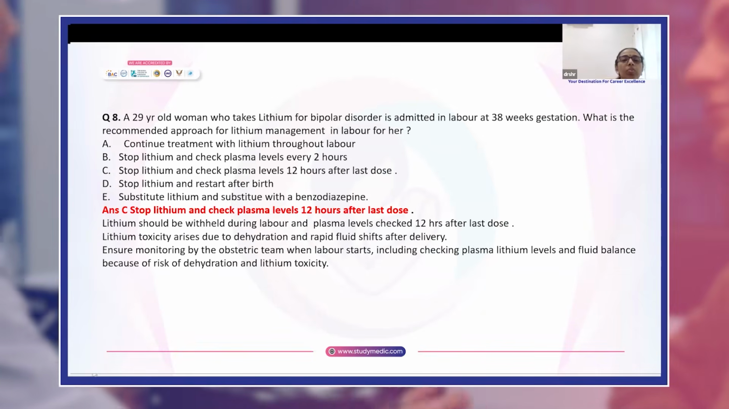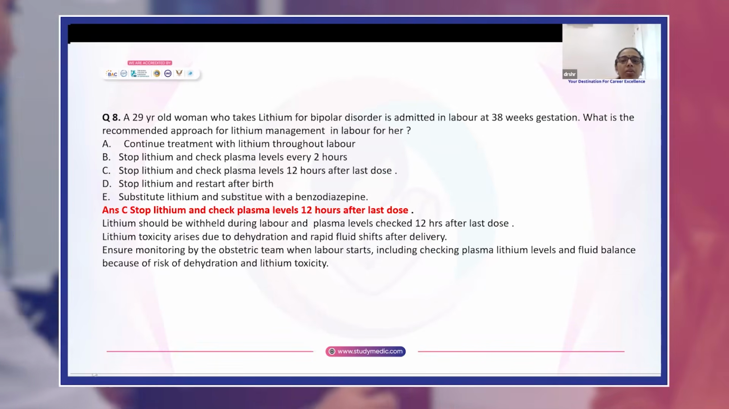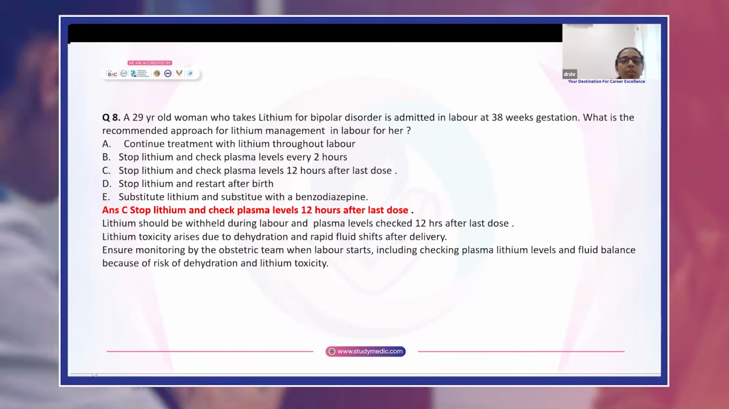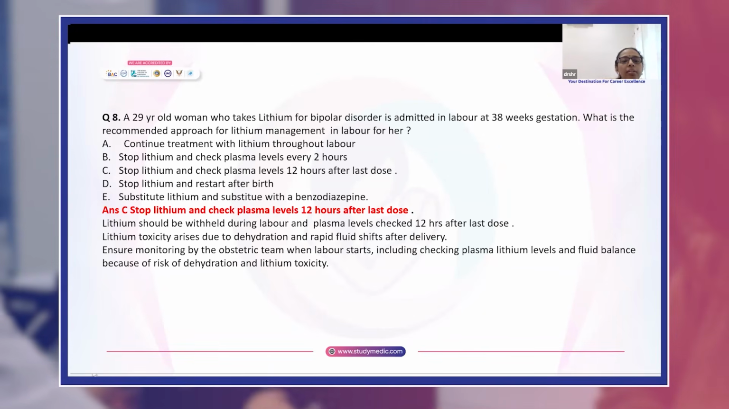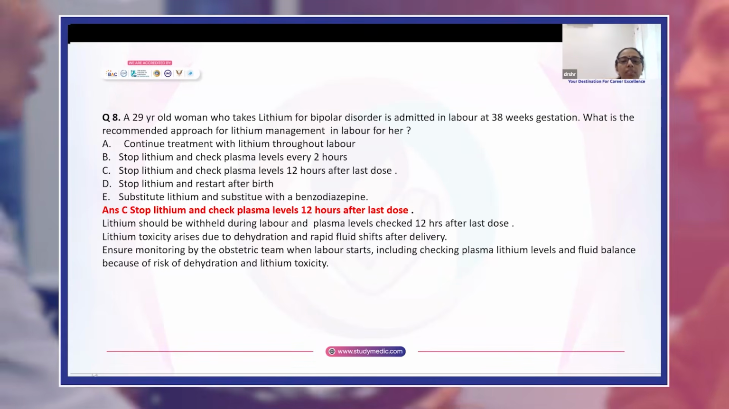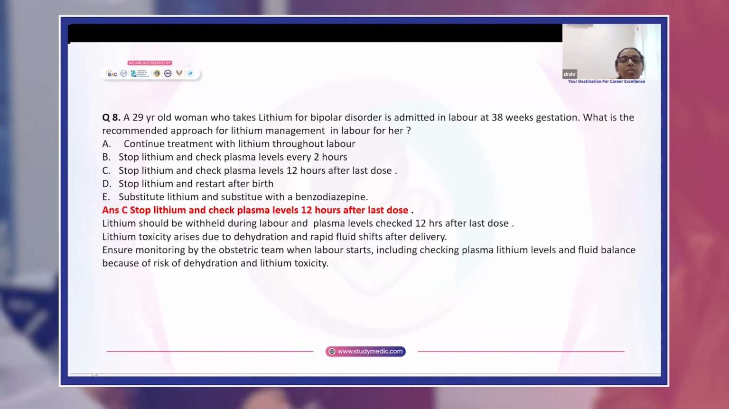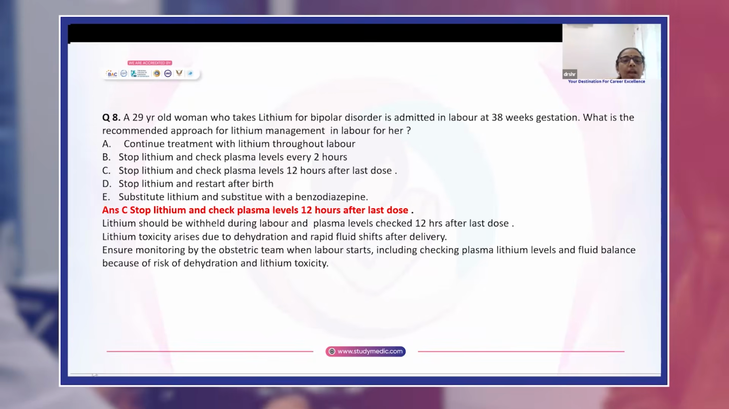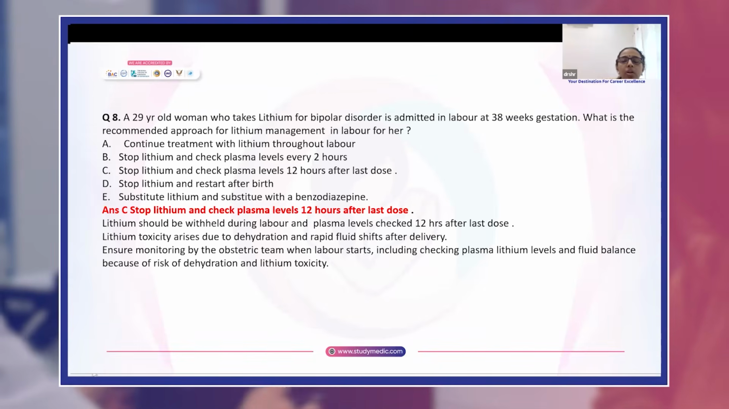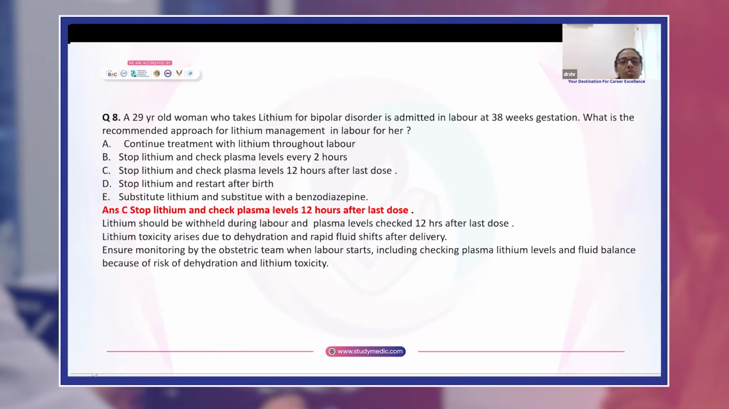A 29-year-old woman who takes lithium for bipolar disorder is admitted in labor at 38 weeks gestation. What is the recommended approach for lithium management in labor for her? Answer is stop lithium and check plasma levels 12 hours after the last dose. Now, lithium is a mood stabilizing agent and it should be withheld during labor, and plasma levels should be checked 12 hours after the last dose.